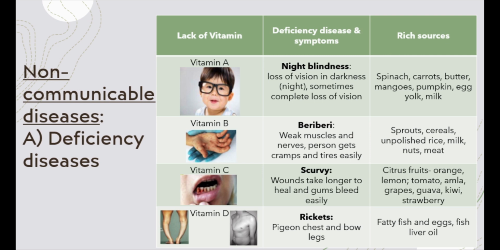To remain free of vitamin C deficiency, one must have a diet which is rich in citrus fruits such as orange, lemon, tomato, amla or avla, grapes, guava, kiwi, strawberry.